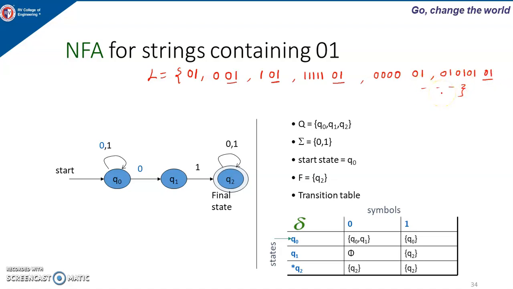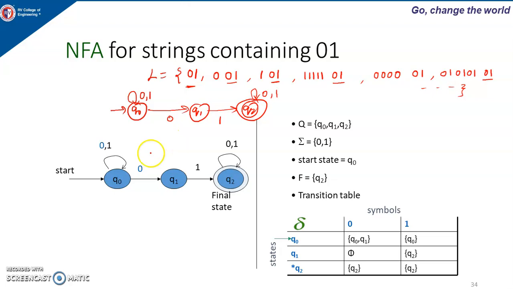Okay, so what is the minimum length string here? The minimum length string is 2, this 0, 1. To accept a string of length 2, I need at least 3 states. So Q0, Q1 and Q2, and 0 and 1 should be accepted. Before 0, 1, I can have any combination of 0 and 1, so a self loop. After this 0, 1, I can have any combination of 0, 1, so I am putting a self loop here.